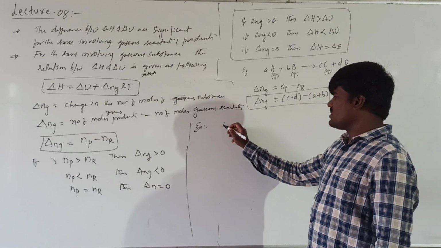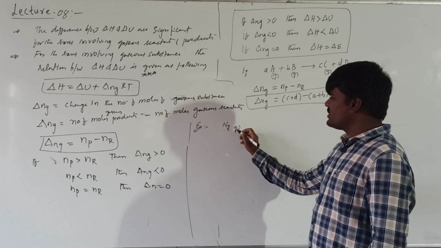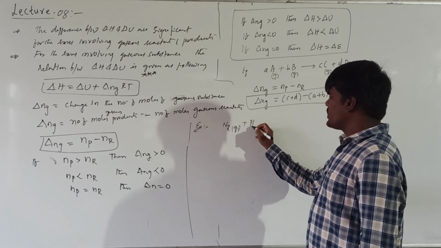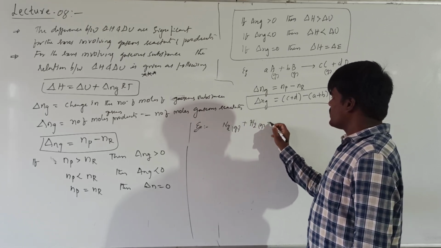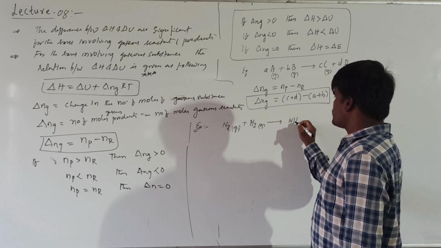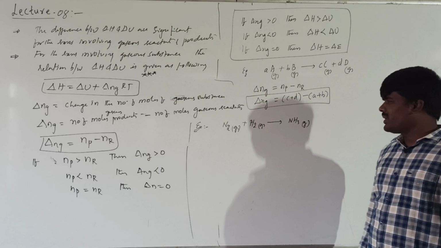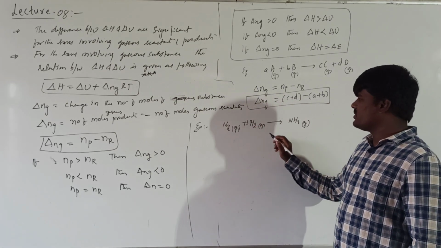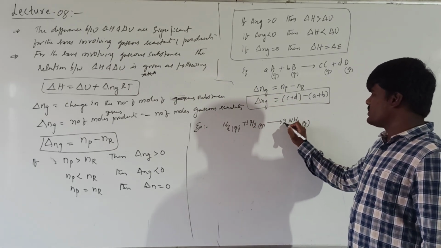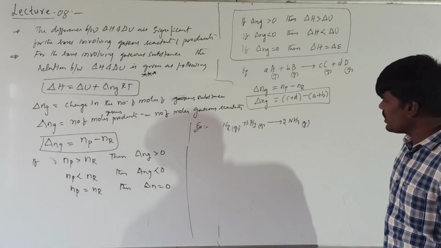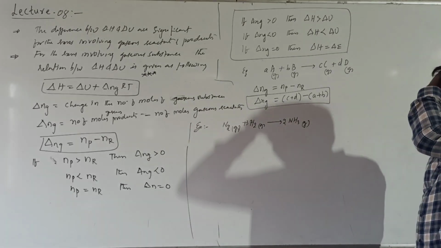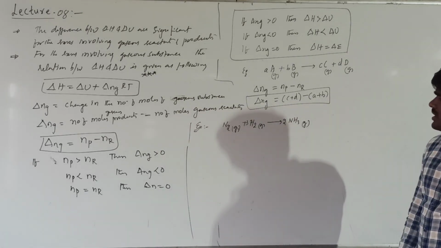Suppose you are given an equation: N2 gas reacts with H2 gas to give NH3 gas. Is it balanced? No, you have to balance it. Let us take 3 moles of H2 gas, which gives 2 moles of NH3. So what will be the delta Ng value of this reaction?